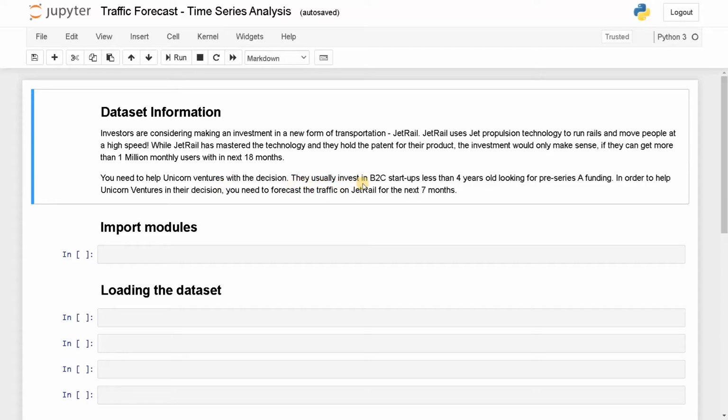They usually invest in B2C startups less than 4 years old looking for pre-series A funding. In order to help Unicorn Ventures in their decision, you need to forecast the traffic on JetRail for the next 7 months. As you can see, this is like a real world scenario. We are going to estimate the number of users that are going to use it on a daily basis for the next 7 months. If you are doing this for a contest, you will be training with the whole data and just predict for the next 7 months and submit the data.